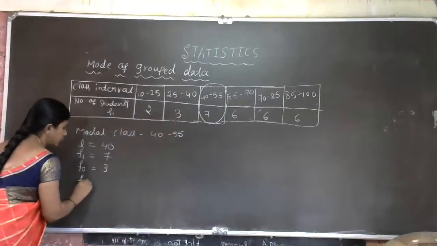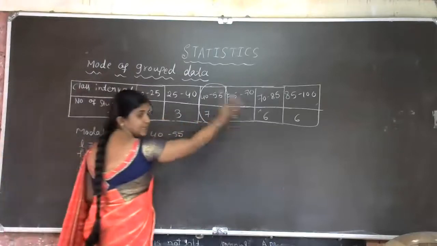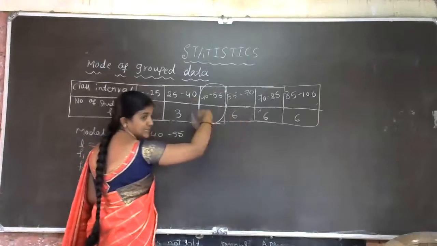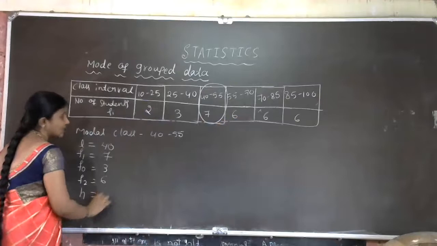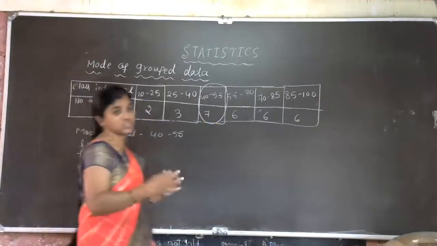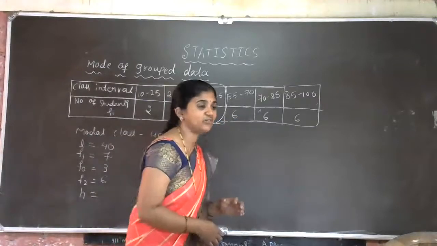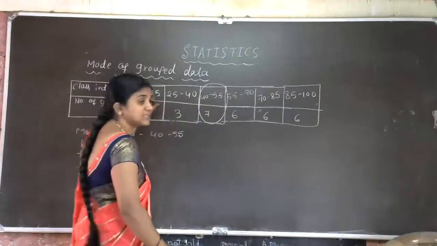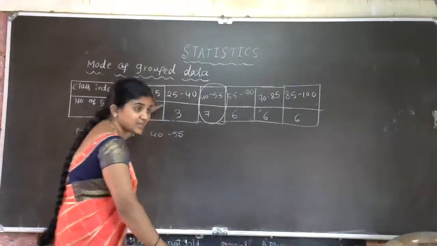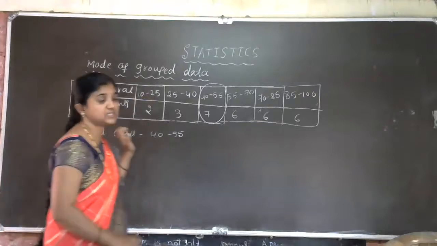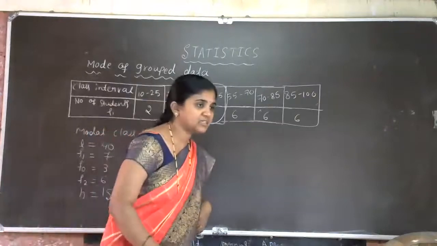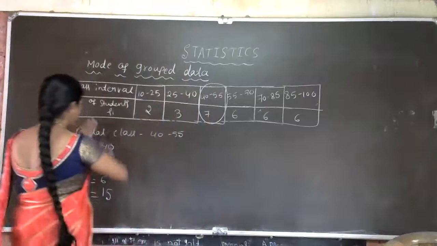Then f2 is the frequency succeeding the modal class, that is 6. Last one is h, the size of the class interval, which is 25 minus 10, that is 15. Is that clear, students? So we got all the data.